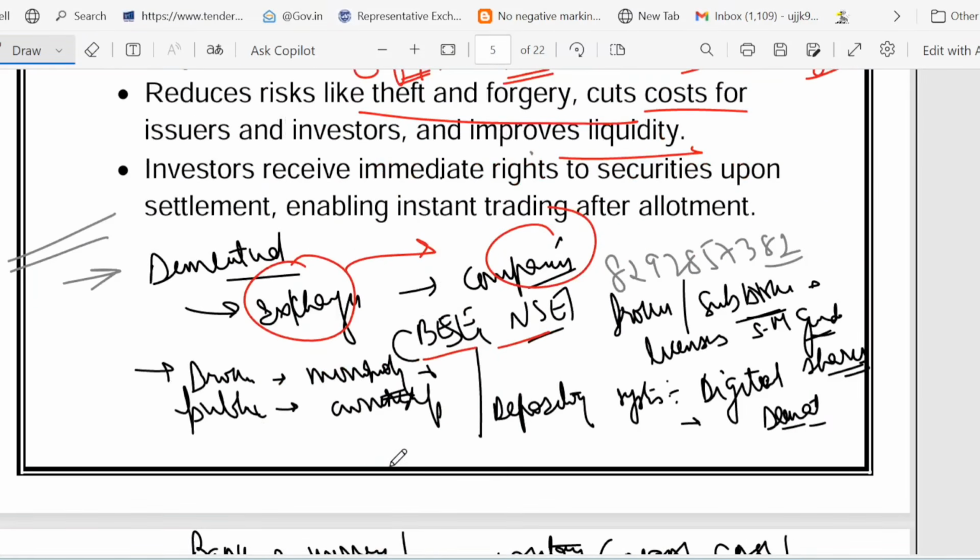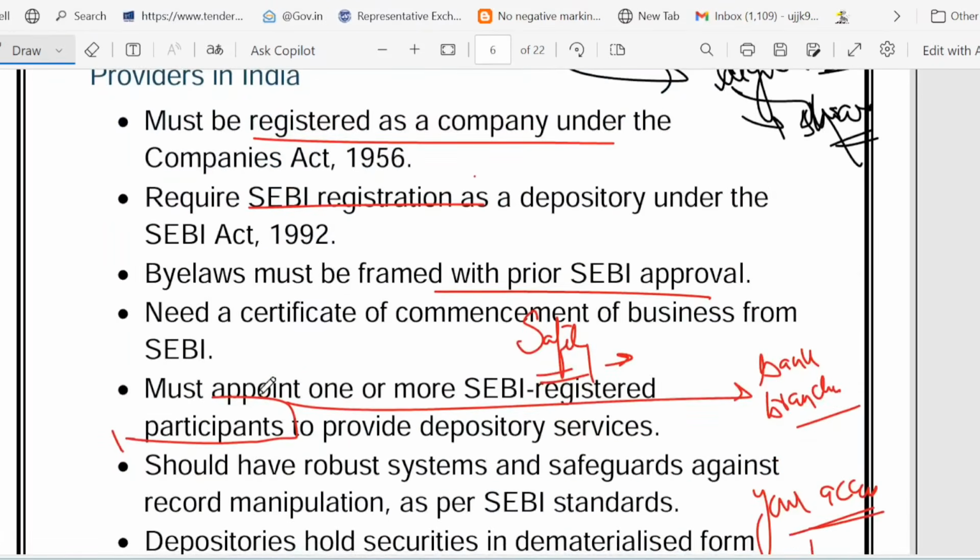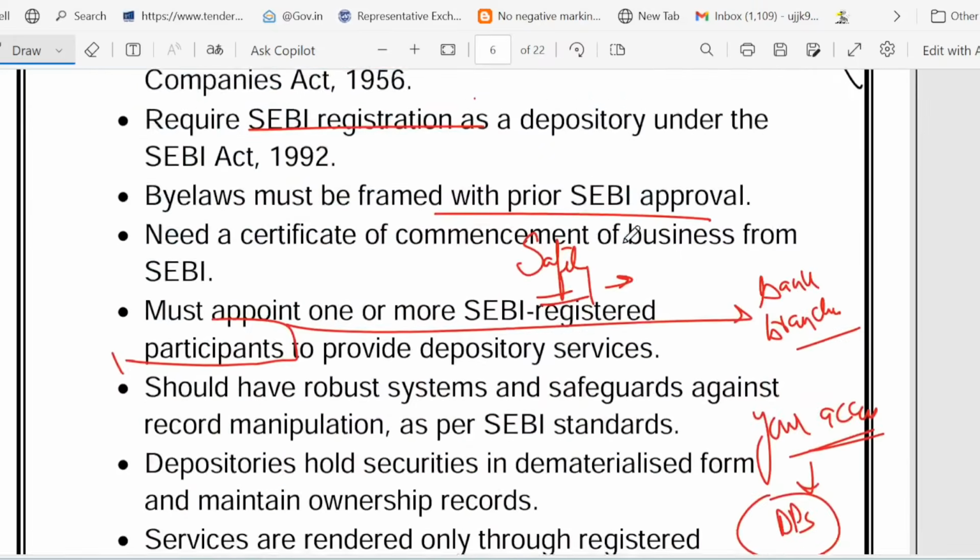Then we talked about broker and sub-broker, who take a license from the government. Depository systems are like digital shares, issued in demat form. Then we talked about the brokers' monopoly and public ownership, which is about demutualization. Some names of depositories are NSDL and CDSL.